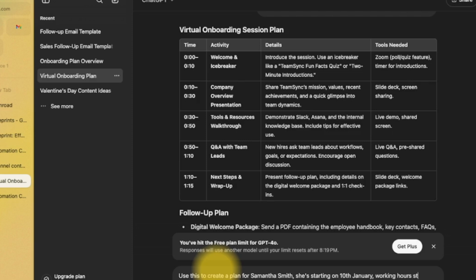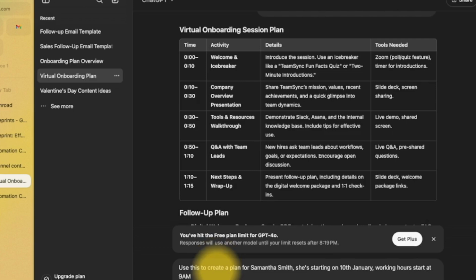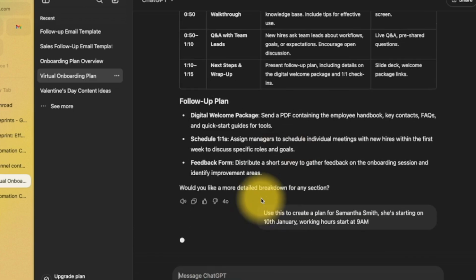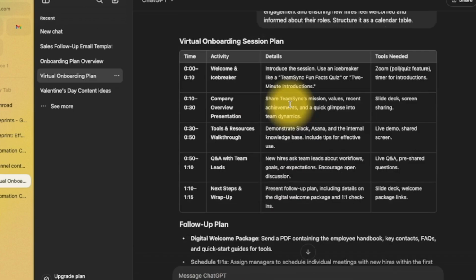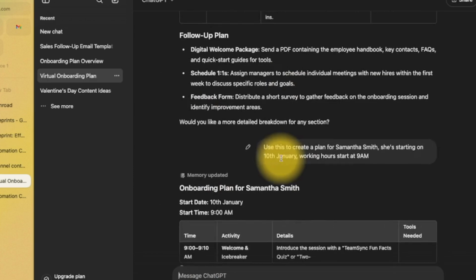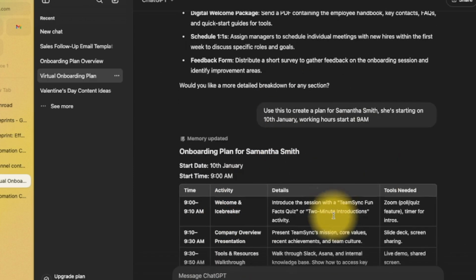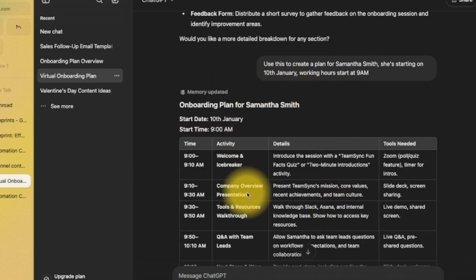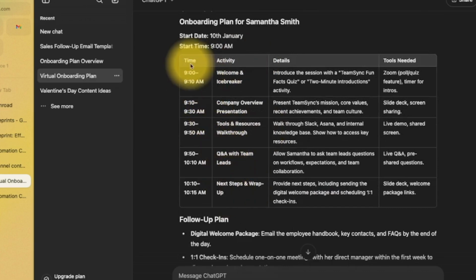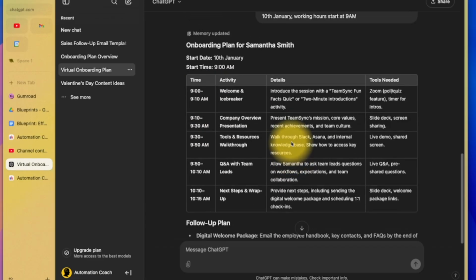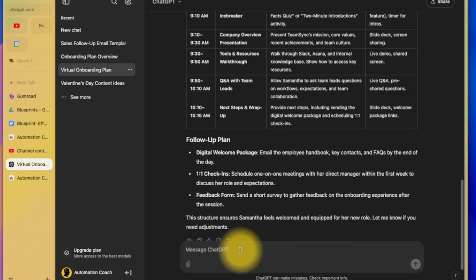Working hours start at 9 a.m. So it's going to use this, and now we can customize it. And look, it's done it completely customized. Starting at 9 o'clock now. Perfect. And what you can do is you can just keep going. Now do it for Bill, who's starting on 10th March, etc.